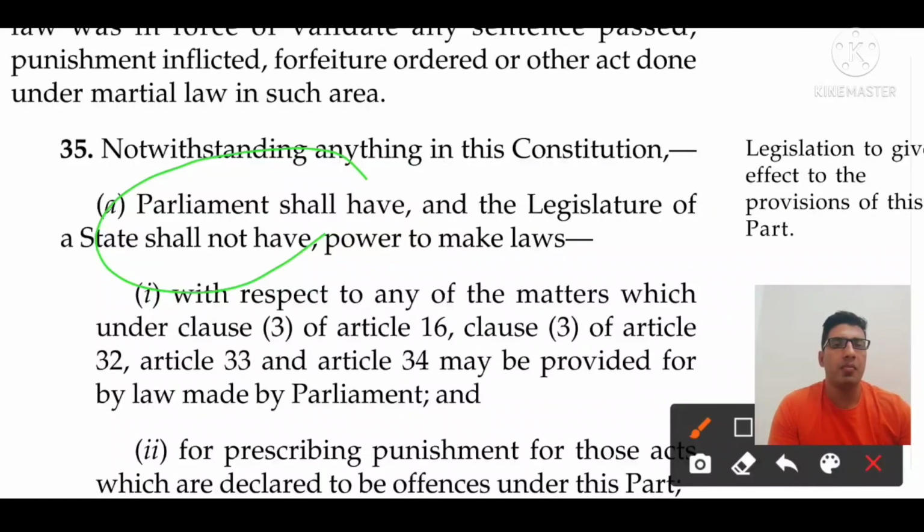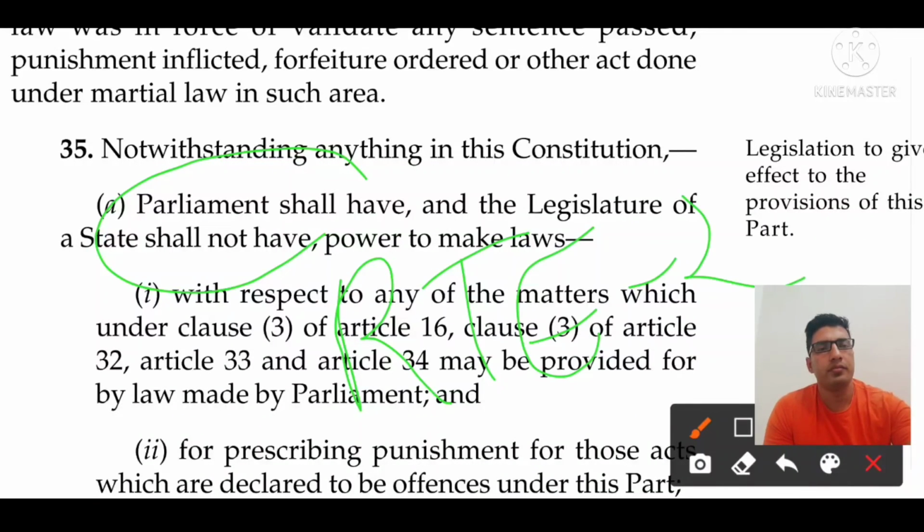If I take the example of the Right to Education Act, 2009, it came into existence in 2010. Parliament alone has the authority to implement all the rules and regulations provided in the fundamental rights. Parliament can come up with legislation; the Right to Education is such an example.